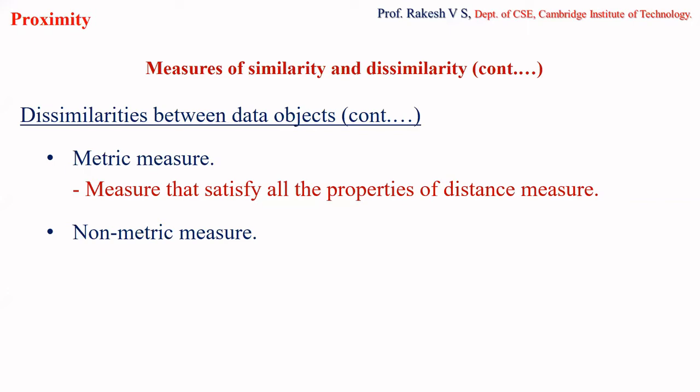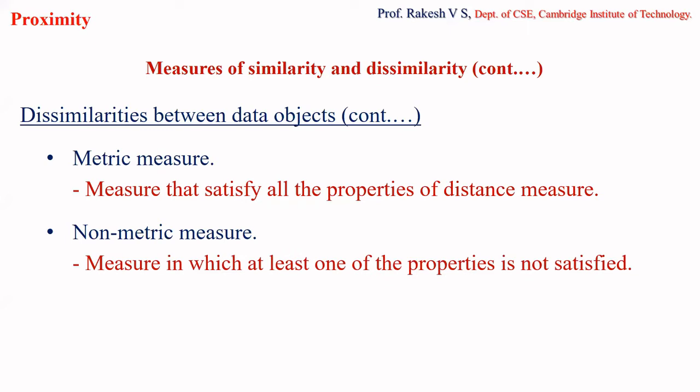Since our L1, L2 as well as L infinity satisfy those three properties, they are considered metric measures. Now, what is a non-metric measure? A non-metric measure is a measure in which at least one of these properties is not satisfied. Among the three properties, if at least any one of them is not satisfied, then such a measure is called a non-metric measure.